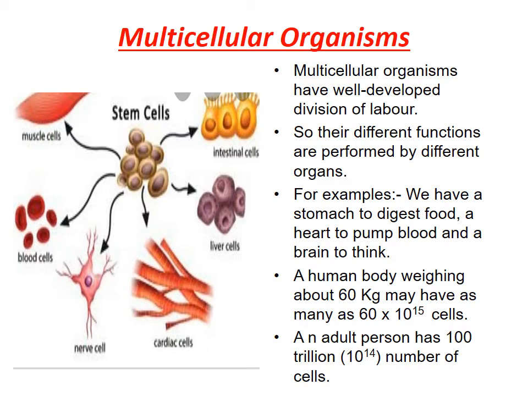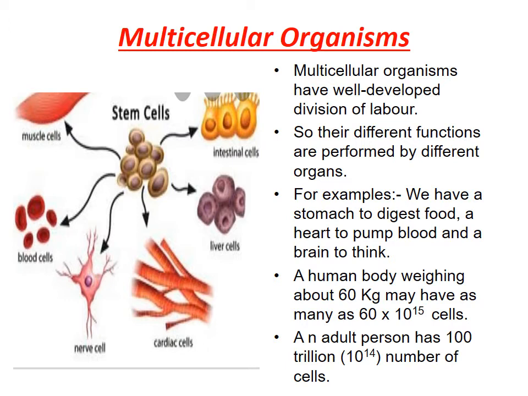It is one organ that does the function of digestion. The food which we eat is digested by the stomach. The heart is there to pump blood for the circulatory system. The brain is there to think. So these are different organs present in a single organism, performing different functions.